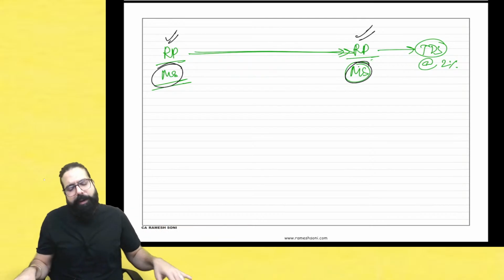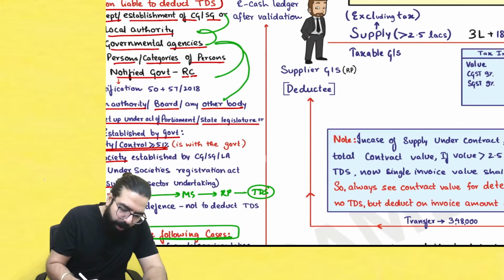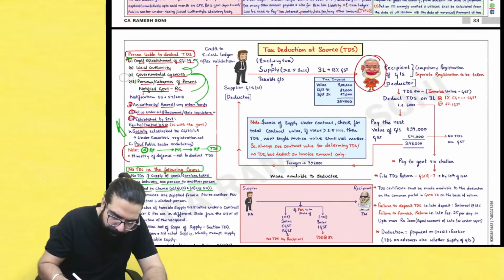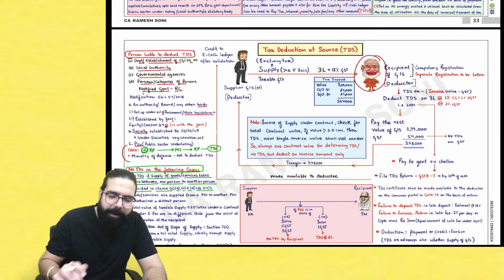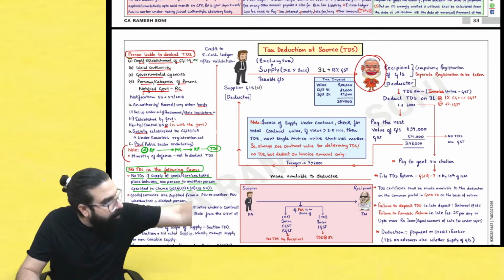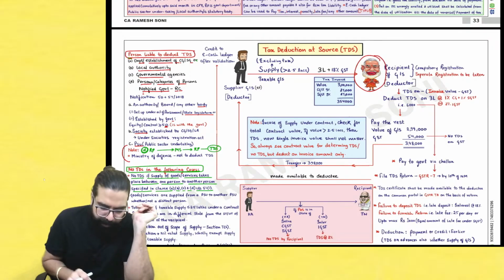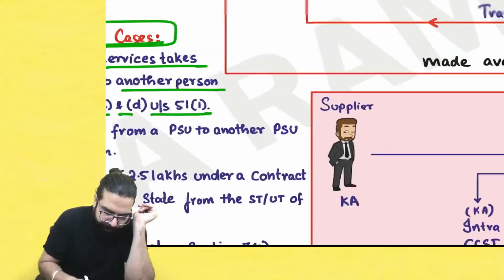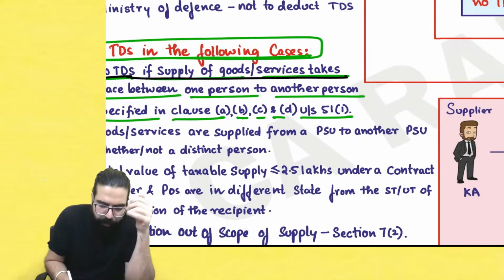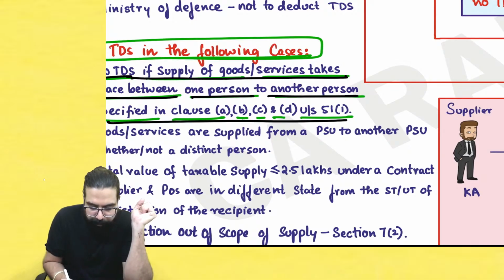TDS, no TDS? So they went ahead and told everyone, listen to me very carefully. If all these people are TDS deductors, government departments, for example, one government department supplied to another government department, no TDS. But one metal scrap wala supplied to another metal scrap wala, registered person supplying to another registered person, metal scrap, TDS is applicable. Remember this point, everyone, and hence you can write over here: No TDS if supply of goods and service takes place between one person to another person specified in clause 51(1) A, B, C, D category.